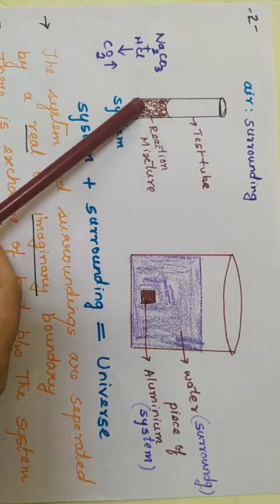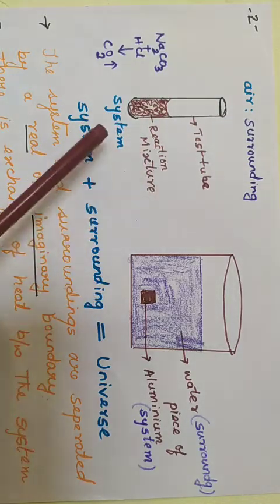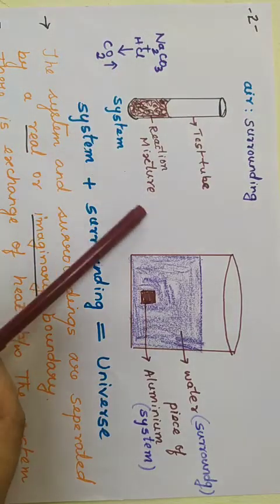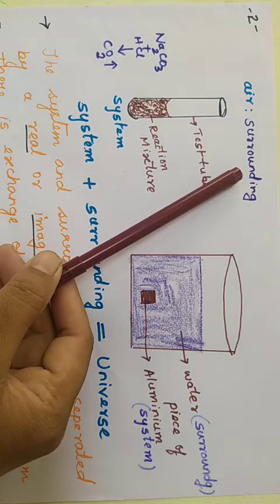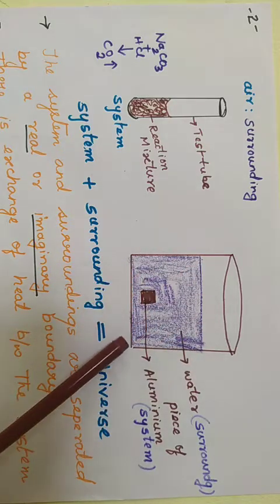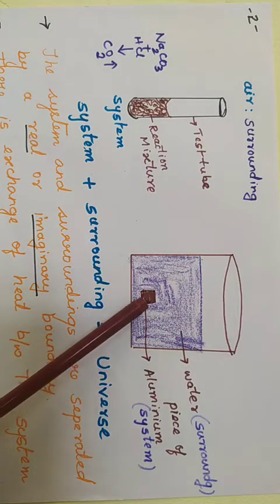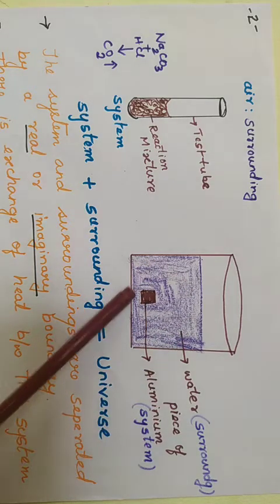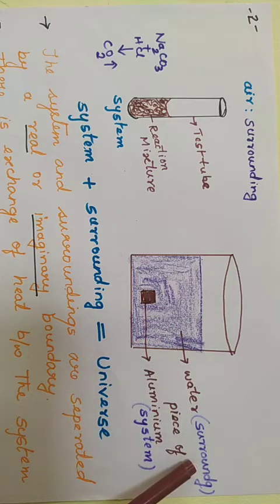The reaction mixture present in the test tube acts like a system, where the surrounding air is nothing but the surrounding here. Now here in a beaker containing water, a piece of aluminium is immersed. A piece of aluminium makes a system while the water surrounding it is the surrounding.